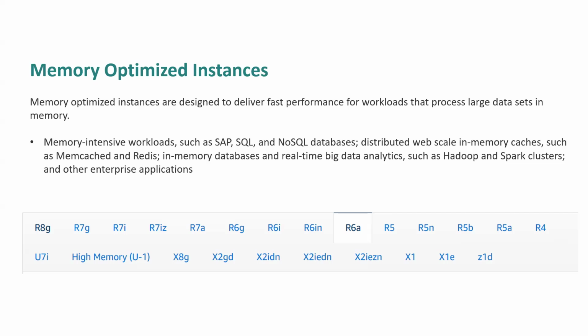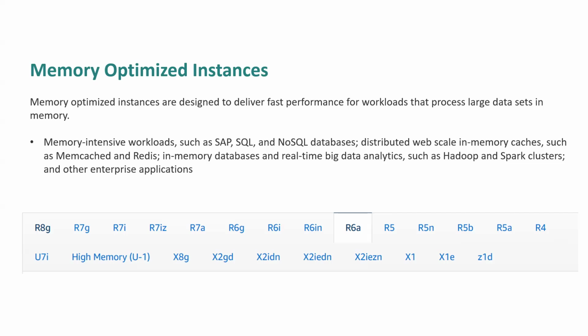We would be in a situation where we need some kind of resource where huge data is being stored and processed within the cache itself, like Memcached or Redis in the application. And further, after processing, it is stored into permanent storage itself. There are many such scenarios, like real-time big data analytics, like Hadoop and Spark clusters, and other enterprise applications also. So those kinds of requirements where memory is the primary factor for the applications.